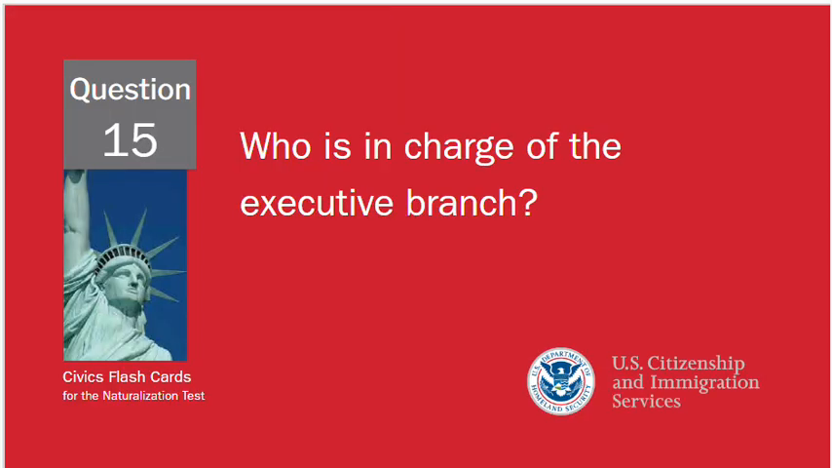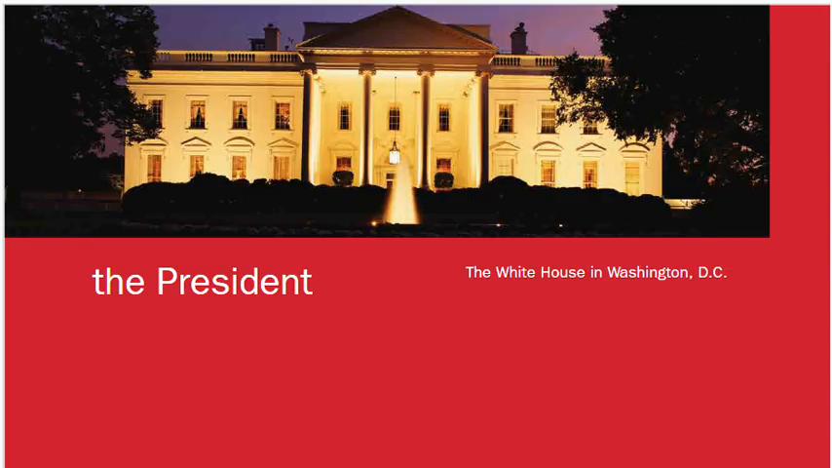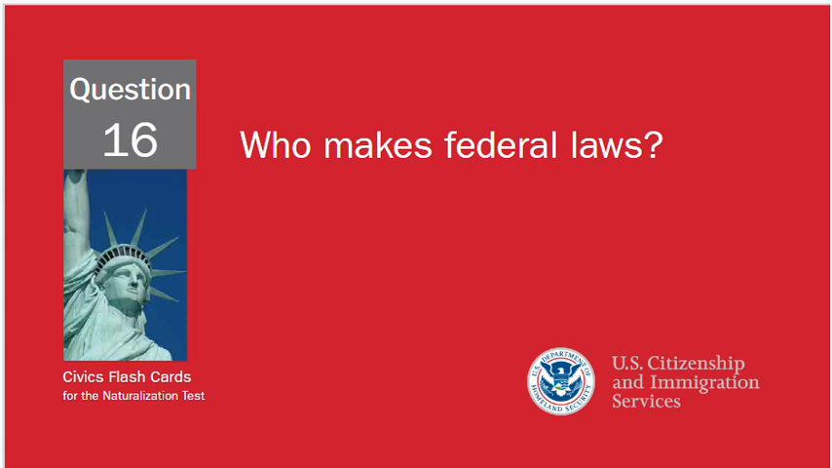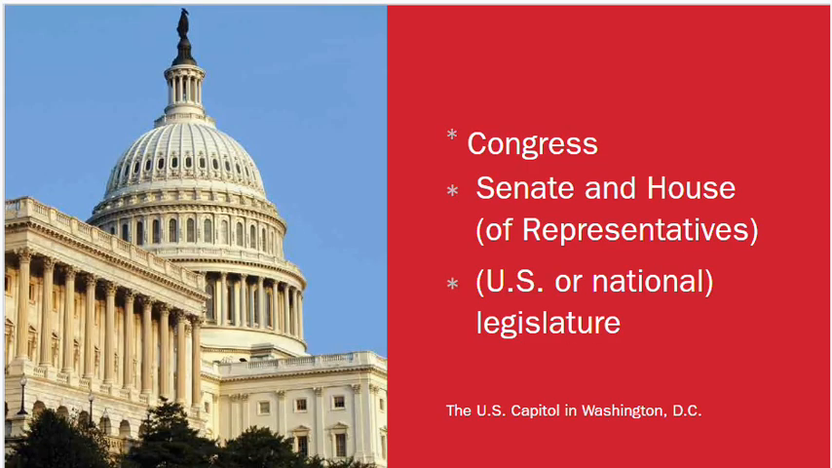Question 15, who's in charge of the executive branch? That would be the president. Question 16, who makes federal laws? Would be Congress. The legislative branch, you'll see on the screen, Senate and House of Representatives, or the U.S. or national legislature. Congress is usually the easiest and most remembered answer, but you can pick any of those that you want and they would be correct.